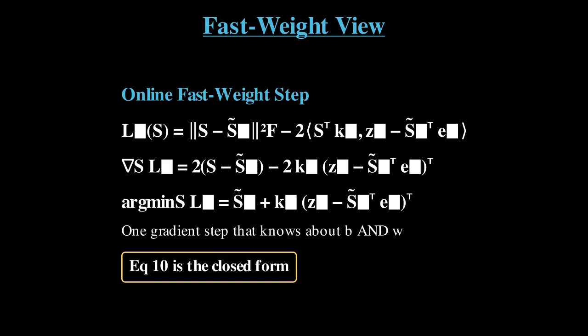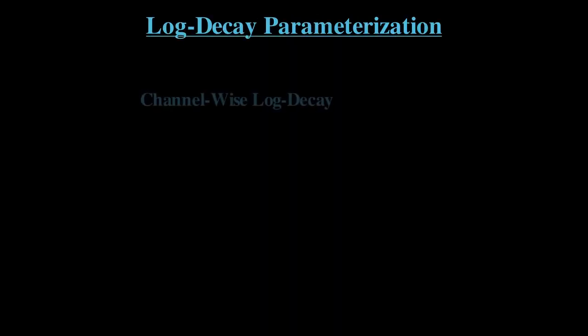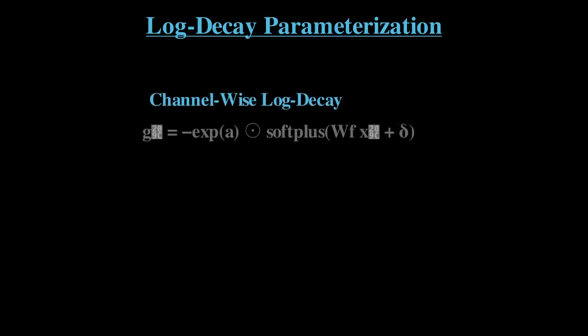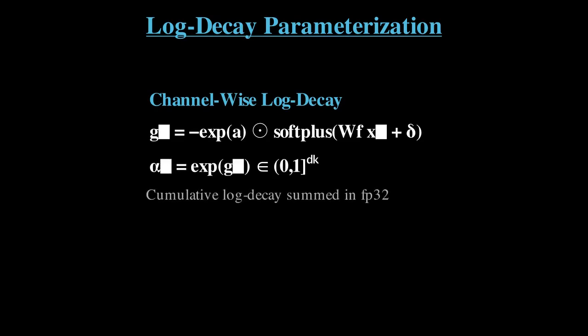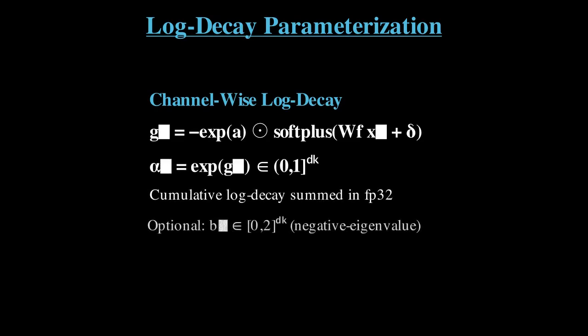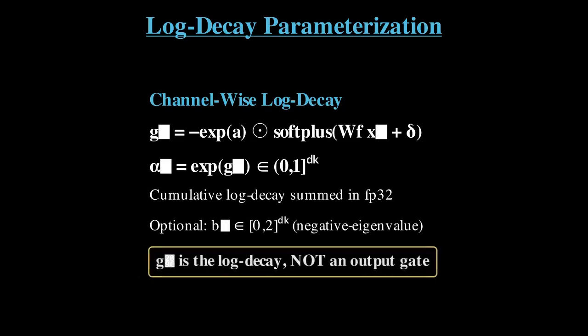This is a gate-aware gradient step. Implementation detail on the channel-wise decay: following Gated DeltaNet, the log decay tensor is G_t equals minus e^A element-wise times softplus of (W_f times x_t plus delta). Then alpha_t equals exp of G_t, a vector in [0,1]^{D_k}. In practice, this is computed in FP32 before the CUDA kernel consumes it, avoiding precision loss in the cumulative log decay sum. The erase gate B can optionally be scaled into [0,2] for a negative eigenvalue variant.